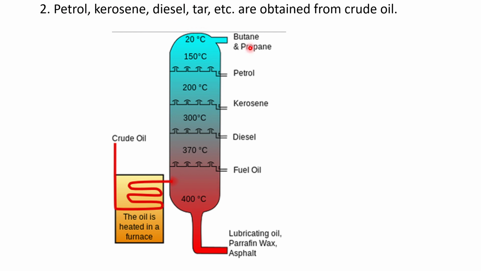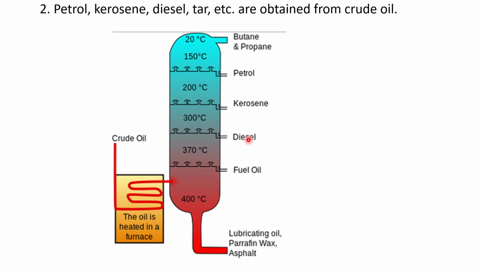These are very useful constituents. Petrol, kerosene and diesel act as fuel. Tar is used for making or constructing roads. Now, how can we obtain these useful constituents from petroleum or crude oil?